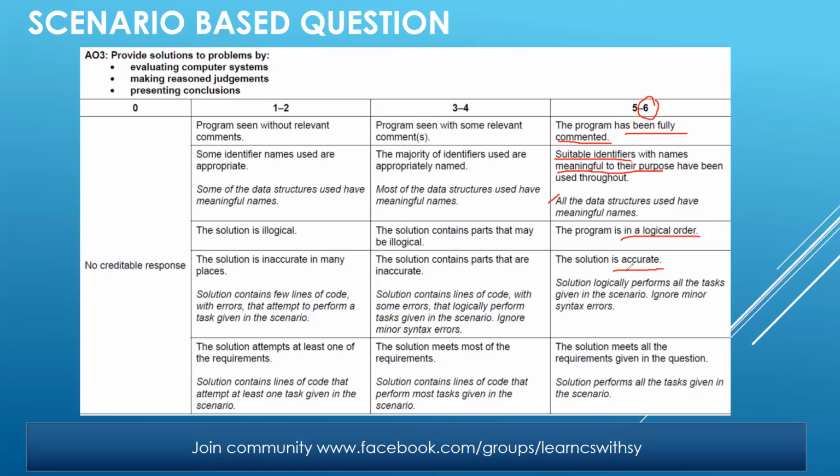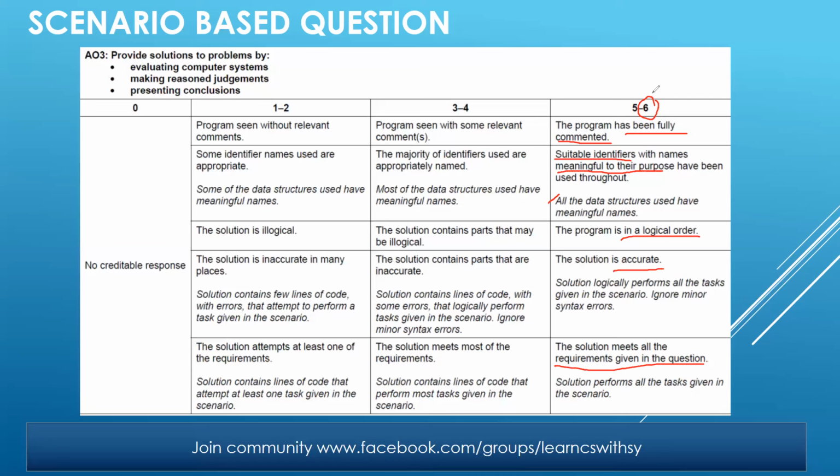Fine. The solution meets all the requirements given in the question. Now, one important thing is whichever requirements are given in your question, you have identified them properly and you have written the right answer. In this manner, you can, inshallah, be able to score 6 out of 6. Okay, any questions? Again, I'm reiterating once again.